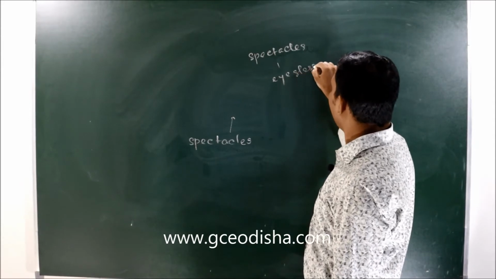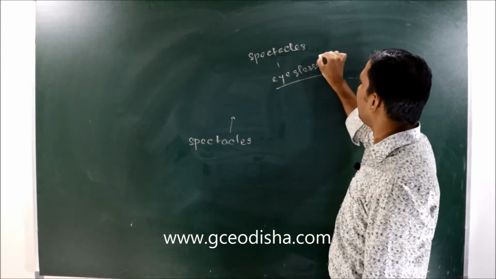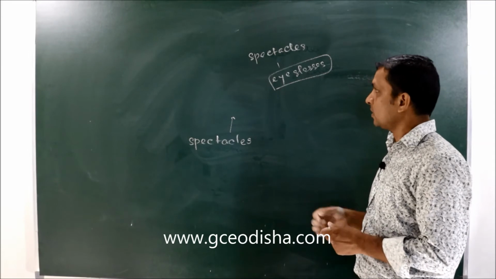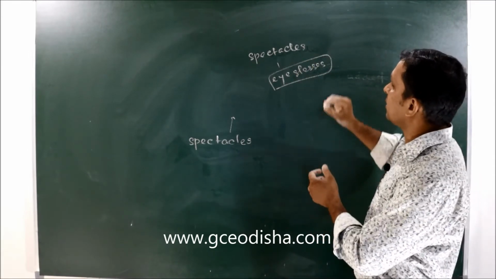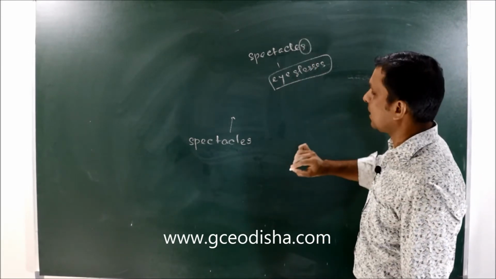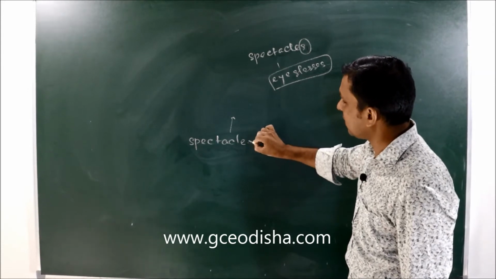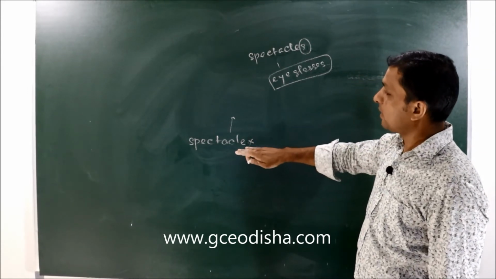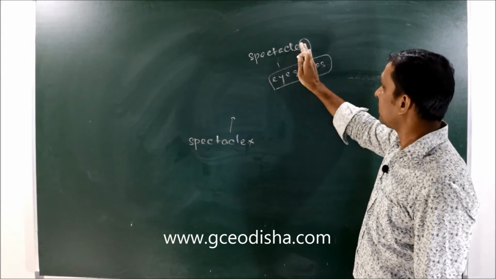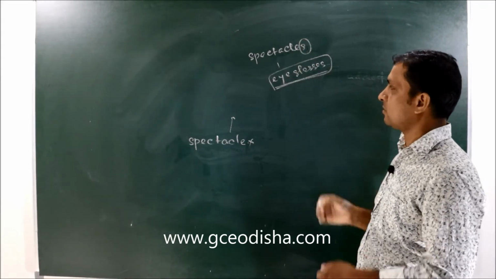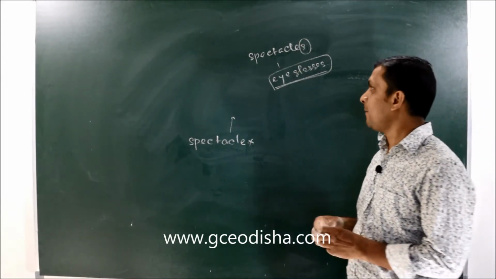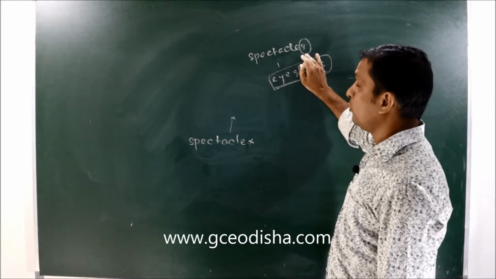That means when we need the meaning of eyeglasses, we will always have to use spectacles, not spectacle, because spectacle has a different meaning. Spectacles means eyeglasses, so it is a plural.